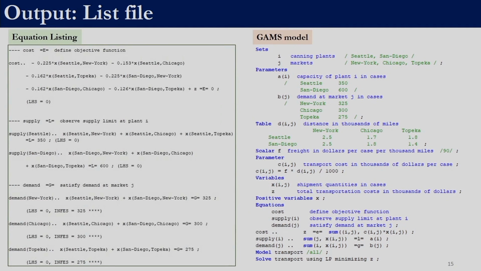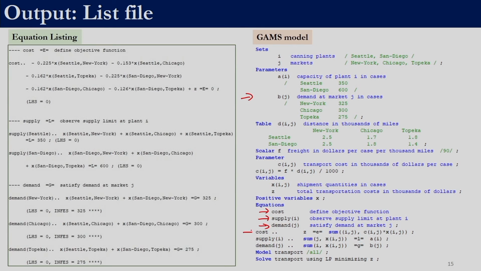So, the list file also has this equation listing, right. So, this is our model, this is the equation listing. We have these three equations: cost, supply and demand. Over here the equations are listed, that is why it is called the equation listing.